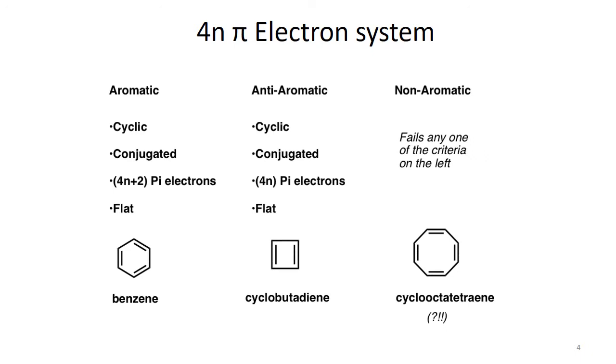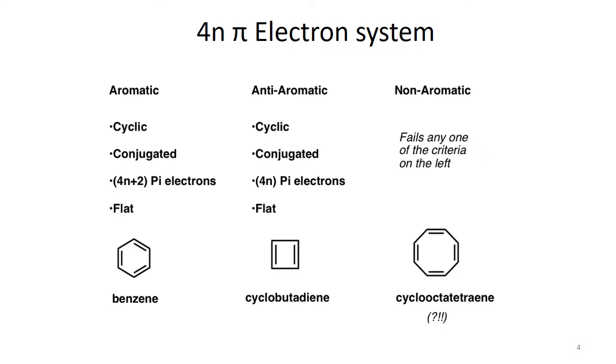Those systems that don't fall into these two categories are assigned as non-aromatic systems. Take cyclooctatetraene. Though it fulfills the cyclic and conjugated conditions and the pi electron count, actually it is not a planar structure. For the best overlap for the aromatic system to operate, we say cyclooctatetraene should have a planar structure, but actually it does not.